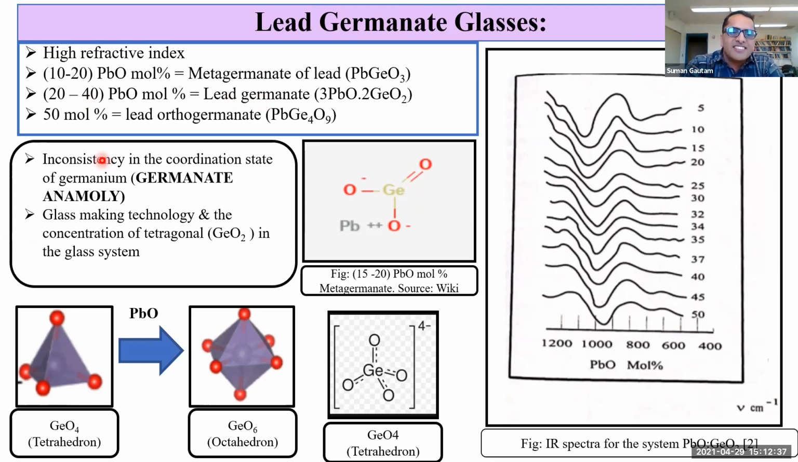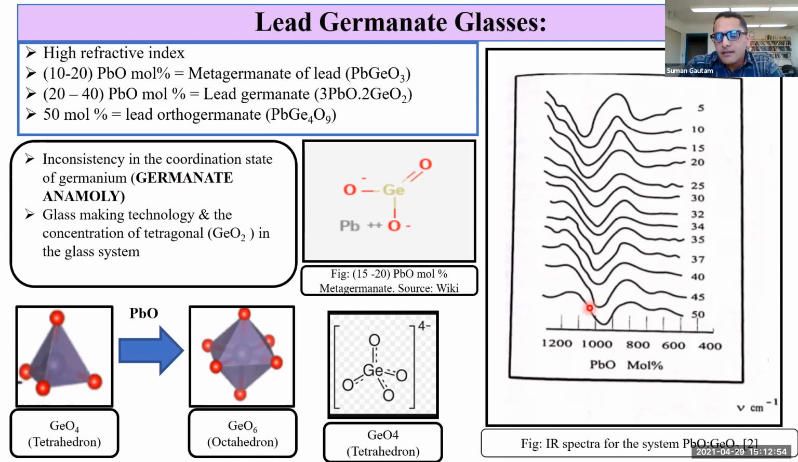So this inconsistency in the coordination state of germanium is called the germanate anomaly, that can partially be understood while making the glass and while learning about the concentration of tetragonal GeO2 in the glass system.